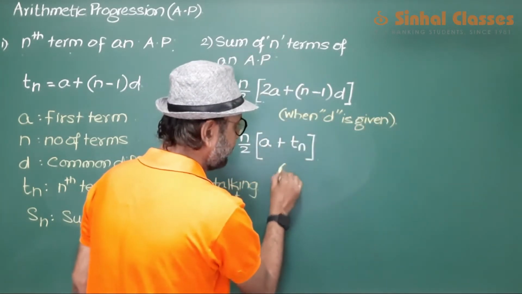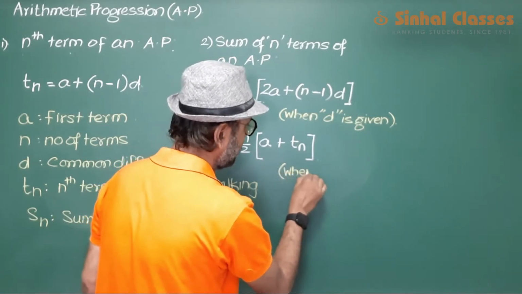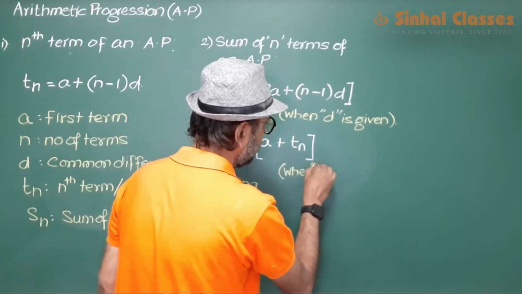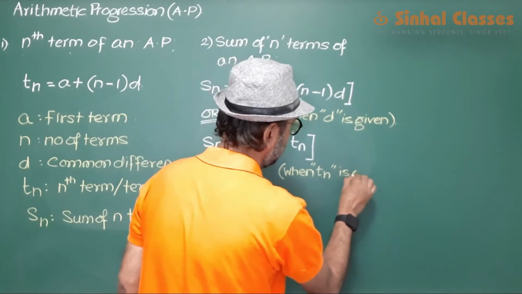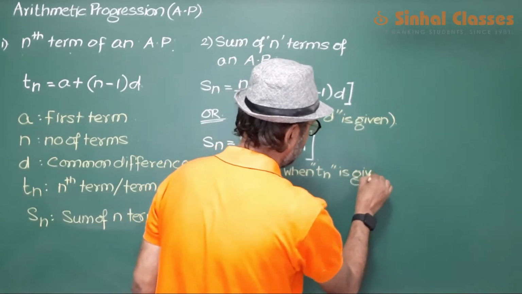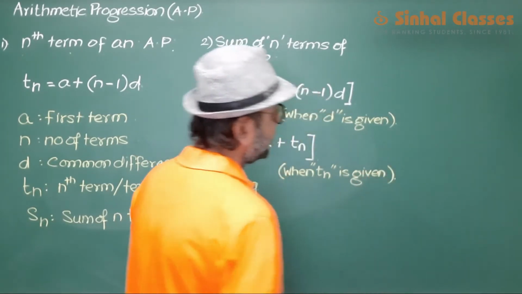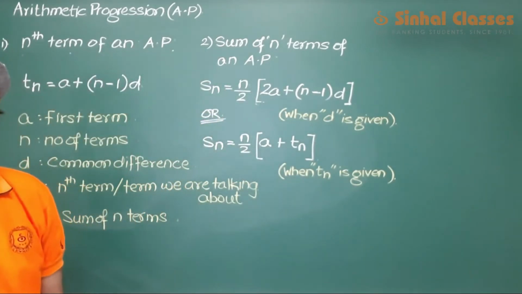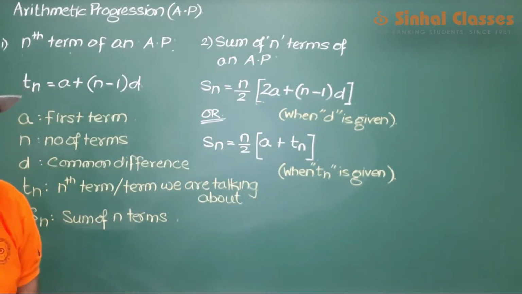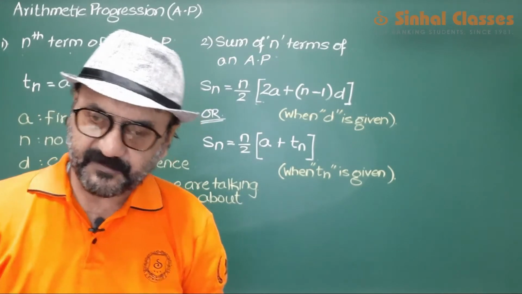When Tn is given, use this formula. So these are the formulas that we'll be using in solving the next few sums.